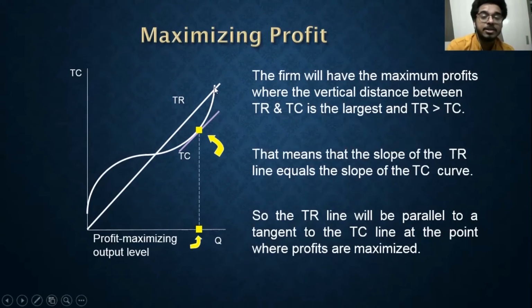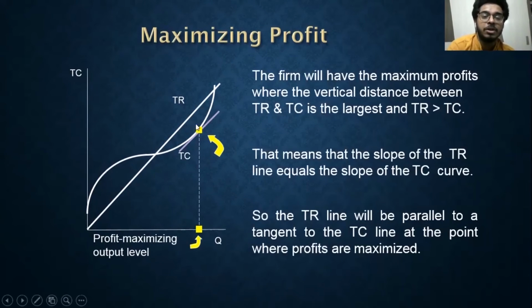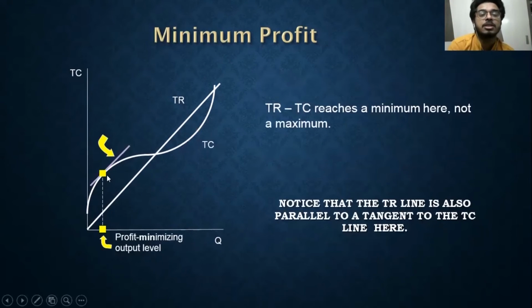And beyond this point certainly. So the total revenue and total cost reach a minimum gap at the point where the slope of the total revenue curve and the slope of the total cost curve are equal to each other. As we have seen in the previous diagram, over here profit is maximum, and over here we can see the loss is maximum, as the slopes of total revenue and total cost are equal to each other.